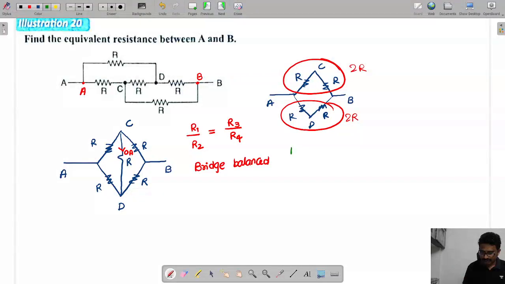Now again in parallel, so RAB is equal to R.